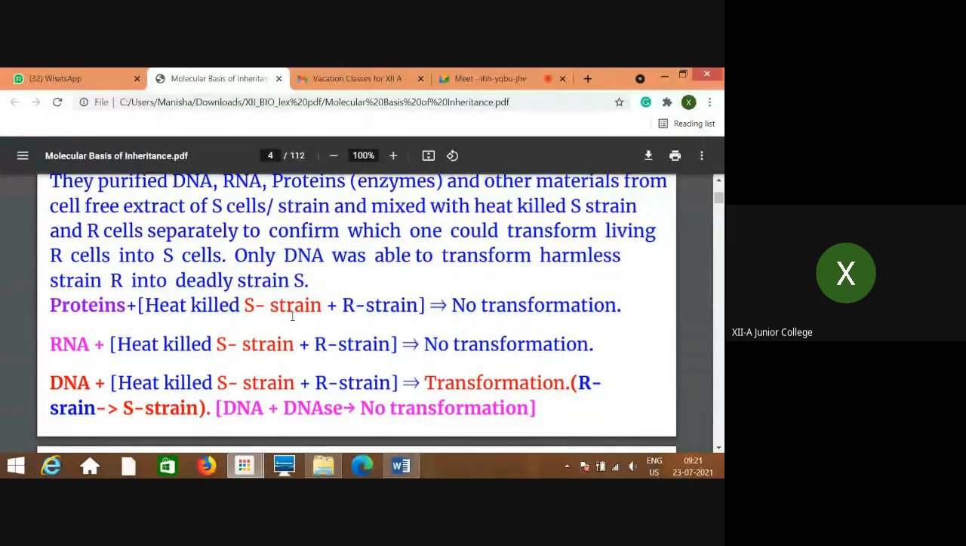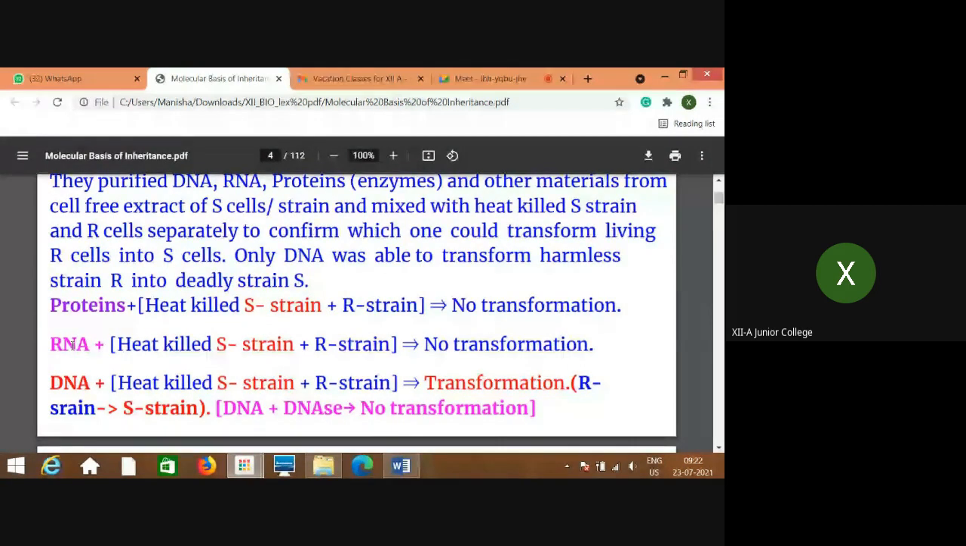This is the heat-killed S strain and R strain Griffith used in his fourth step. So this mixture was added to the proteins which Avery, MacLeod and McCarty separated from the cells, and then there was no transformation, there was no change observed, right? Means there was no death of the mice.